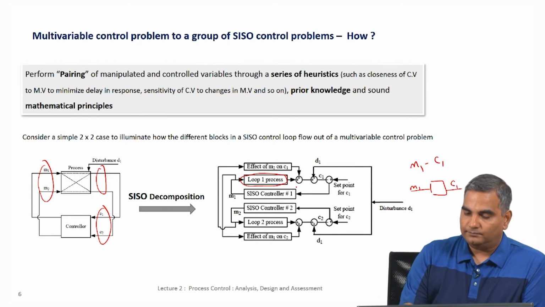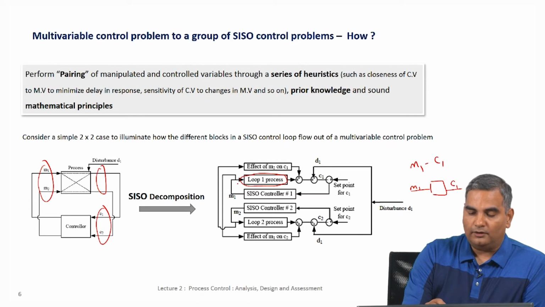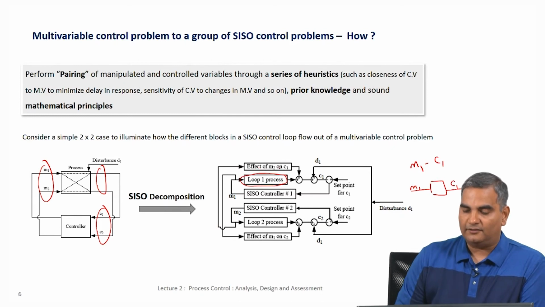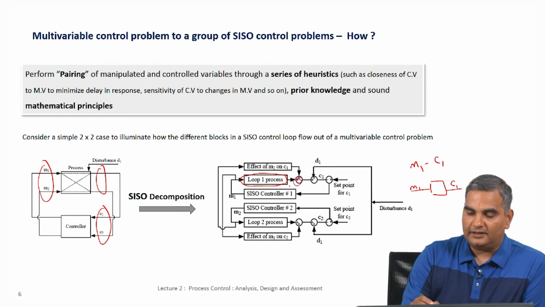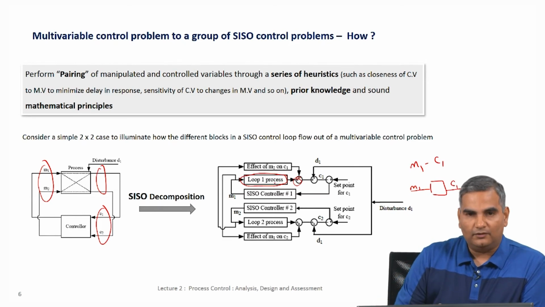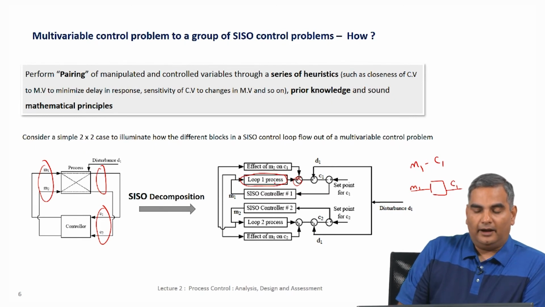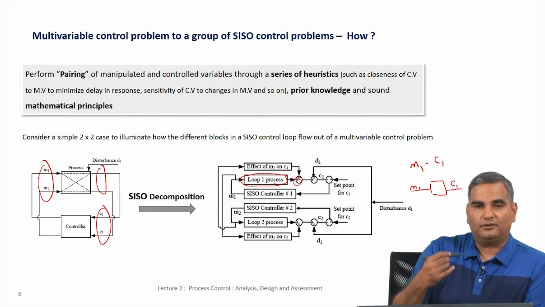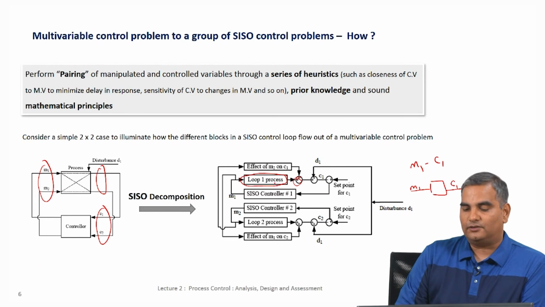So, this C1 goes here, and because this process is multivariate, the change in M1 is not the only thing affecting C1. The changes in the other manipulated variable M2 could also affect C1. So, because of linearity we can say the total change in C1 is because of changes in M1, which is acting to actually control C1, and also changes in M2, which is acting to control C2, but because it is multivariate, whenever that changes there is going to be an effect on C1 also.